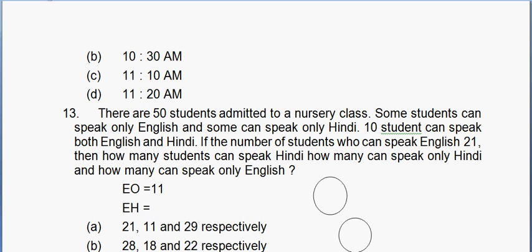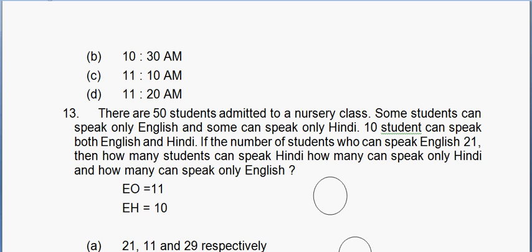EH is 10. Hindi only we have to find, and total we know is 50. Now EO plus EH plus HO should be 50, so HO has to be 29.